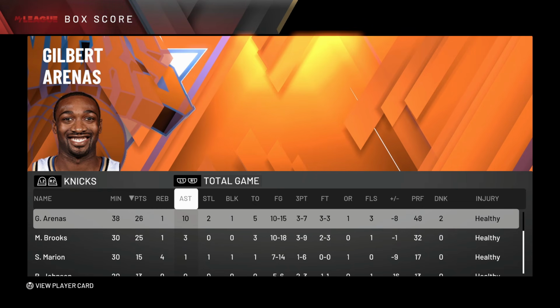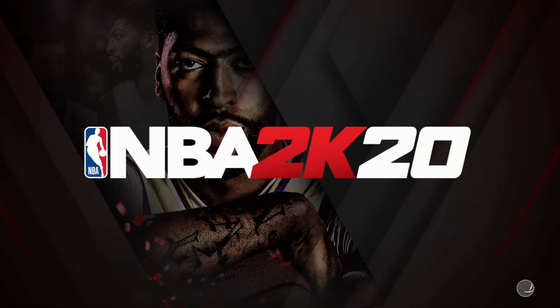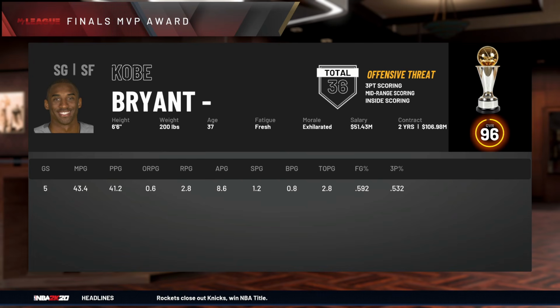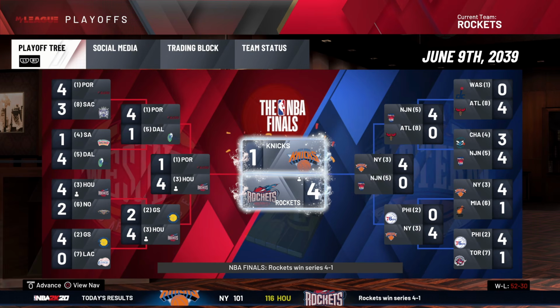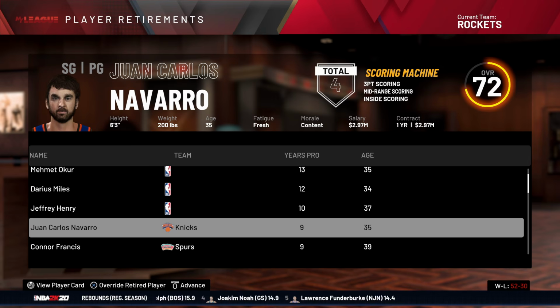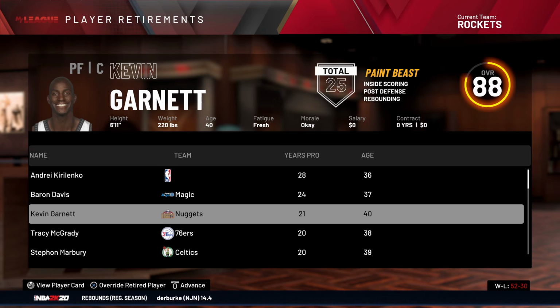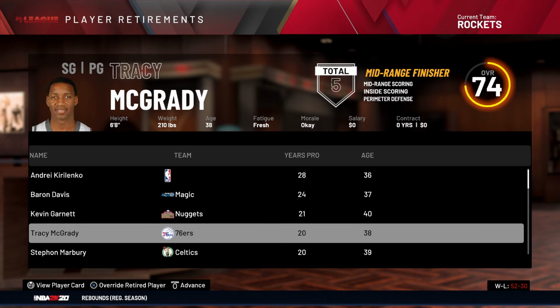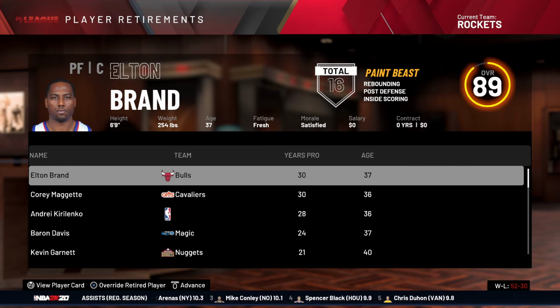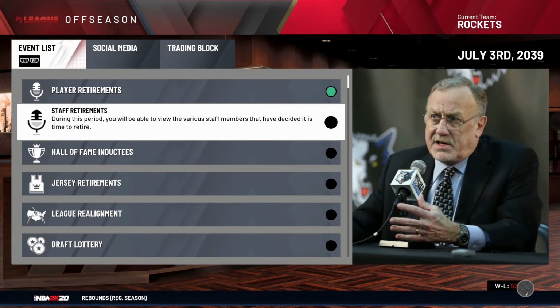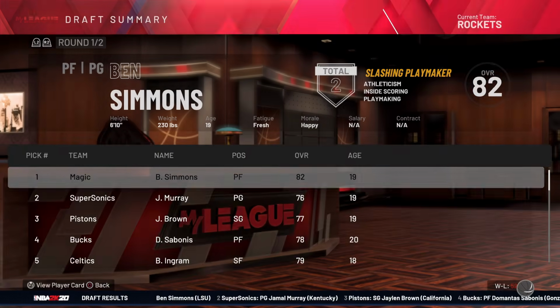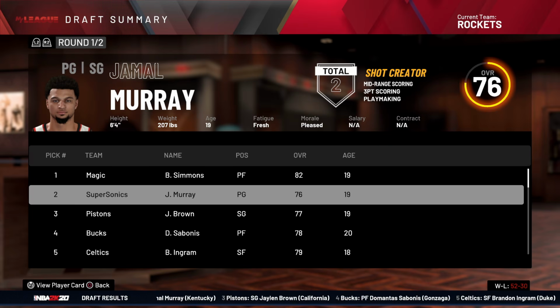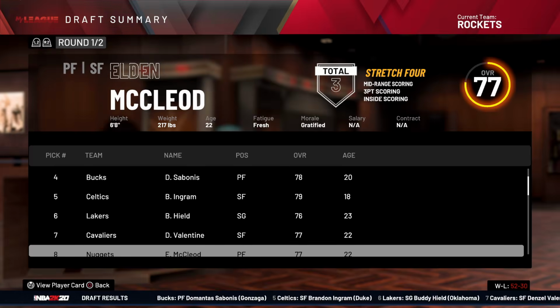Gilbert and Kobe's been one of the greatest rivalries of all time. Does he have any more years in him? Kobe 41-9 a game in this final series alone. Kwame Brown retired. Juan Carlos Navarro retired. Tracy McGrady, Kevin Garnett, and Baron Davis retired, and Stephon Marbury, and MVP Elton Brand. But no Kobe yet. Hello, Malachi Richardson. Welcome to the team. Magic get Ben Simmons. The Supersonics. Yes, I know, I haven't even acknowledged that this team is the Thunder. They get Jamal Murray. And yeah, you see the rest.